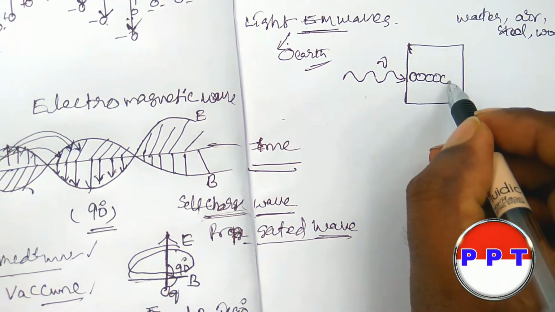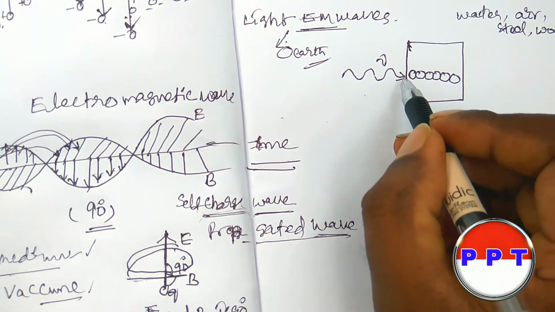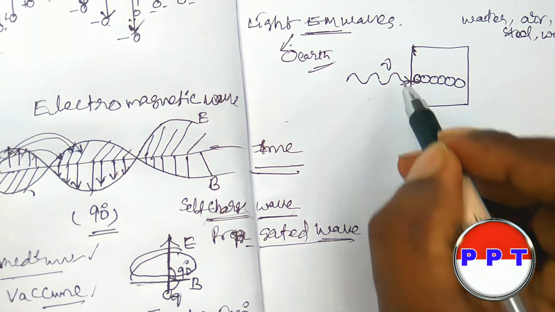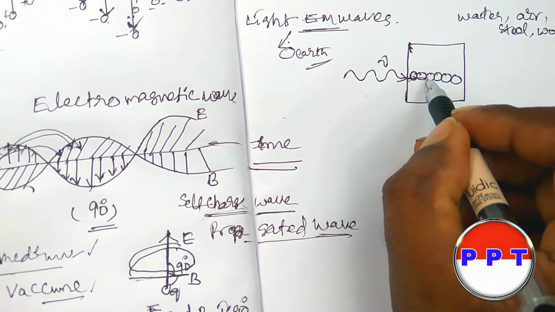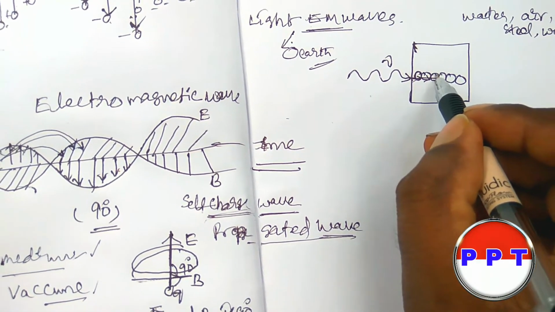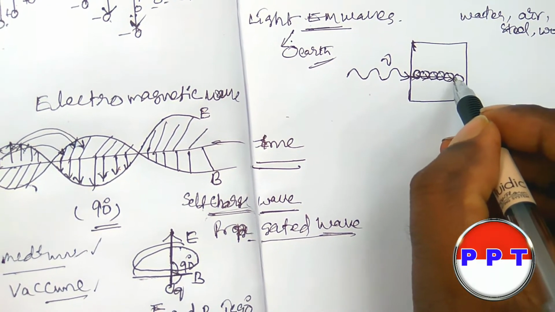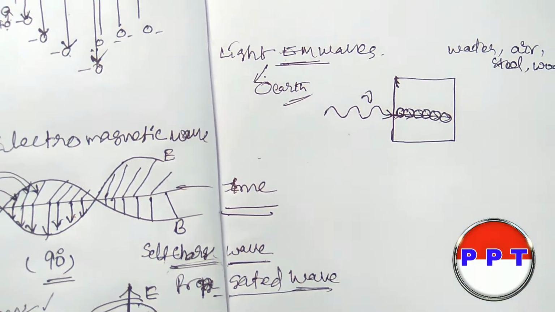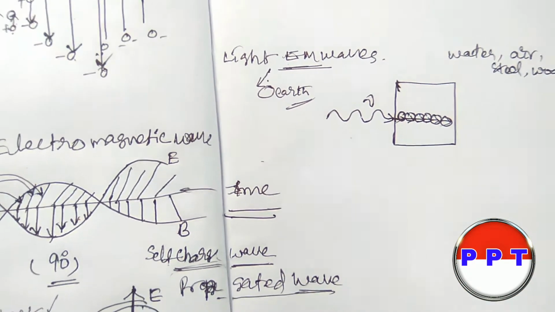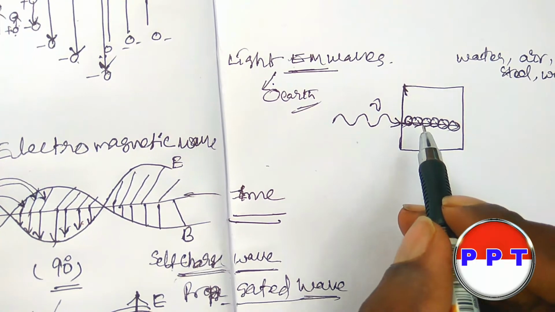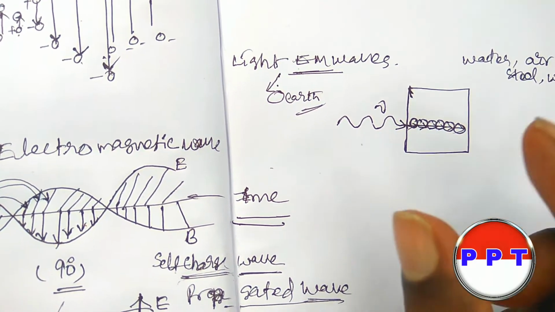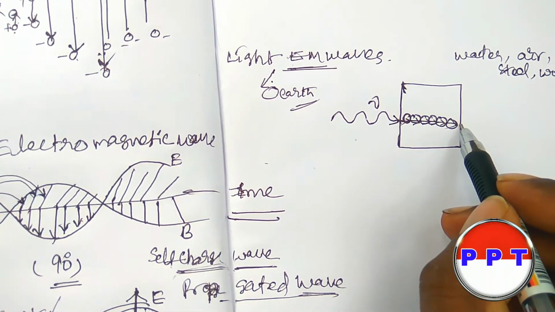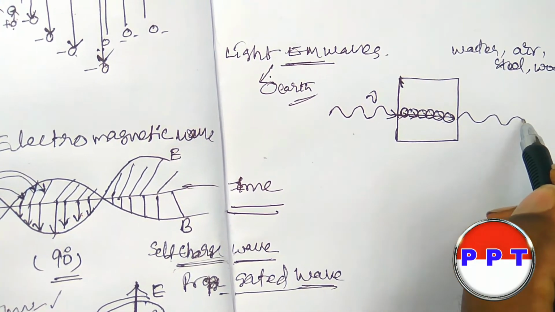When the light energy travels into the medium, the first particle gets excited and gives the energy to the second particle, and it goes on. All the particles get light energy with the frequency. So the particles vibrate and energy is transferred, and finally the wave comes out this side.